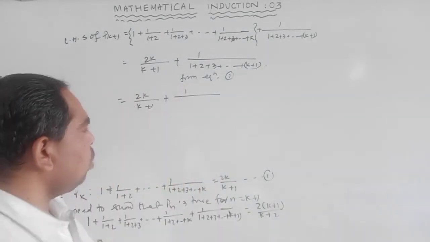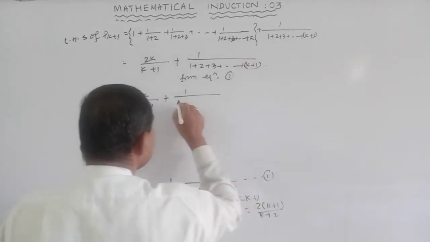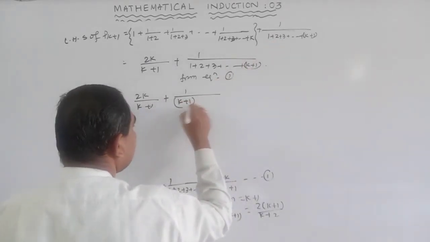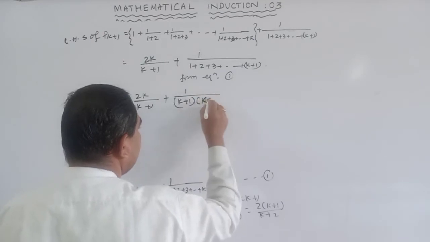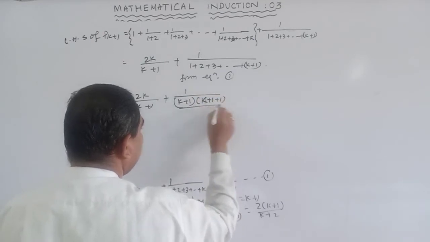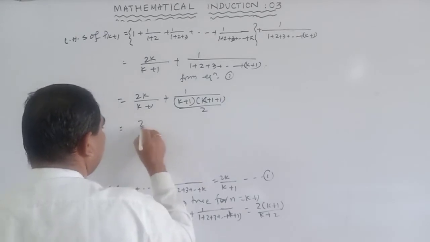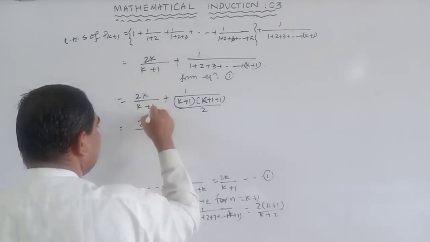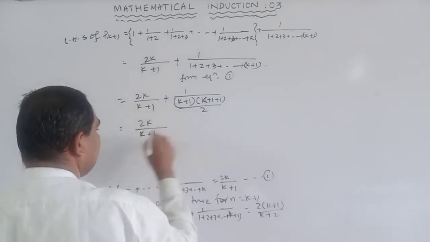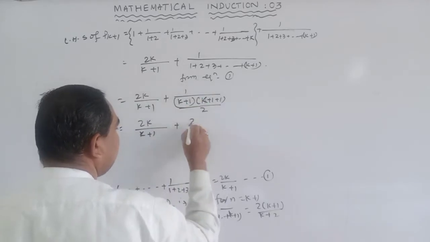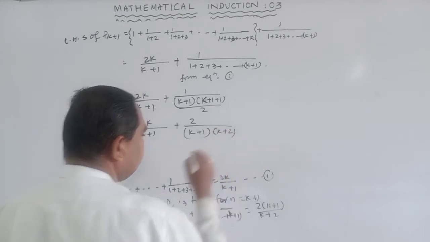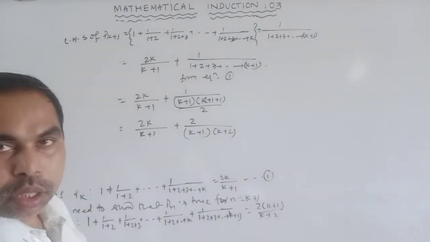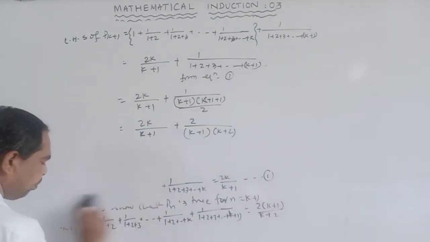So use the formula: this is (k plus 1) into (k plus 1 plus 1) divided by 2. That is, 2k divided by (k plus 1) plus 2 by (k plus 1) into (k plus 2).